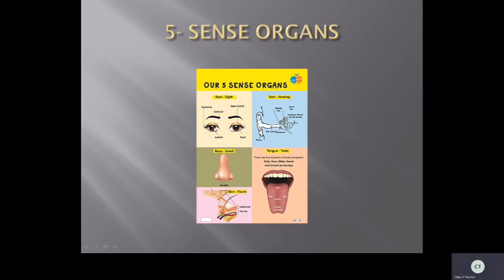This black colored part is called the eyeball. And these eyelashes protect your eyes from the dust. This is called the pupil, and inside, observe your mother's or brother's eye, children. You can see a small black ball inside, that is called the retina, and this brown color is called the iris.